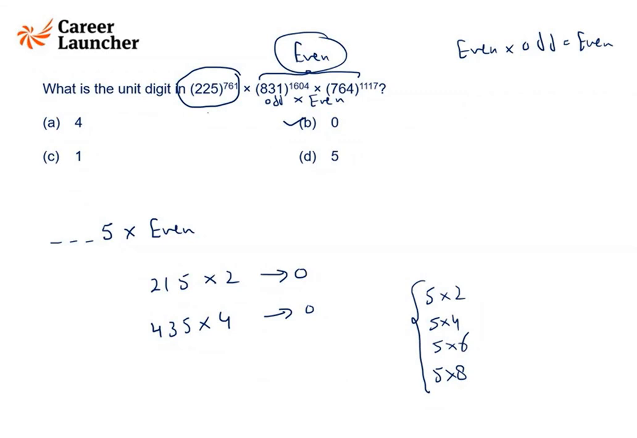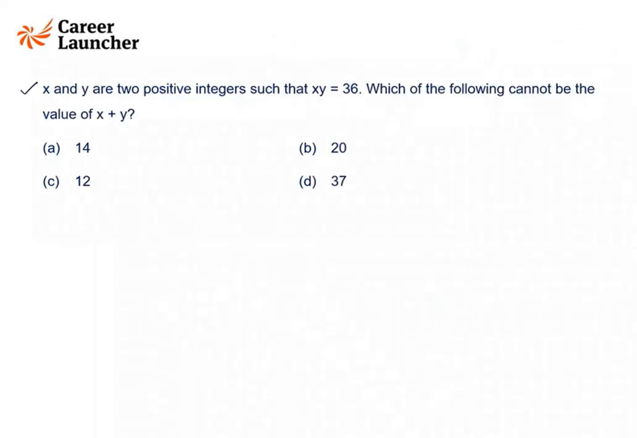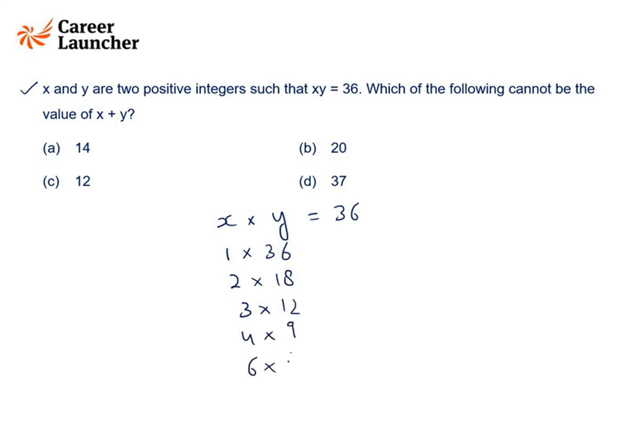Now let's move to the next question. 12. X and Y are two positive integers such that xy is 36. Which of the following cannot be the value of x plus y? So this is a simple question. Simple reasoning is there. X into y is 36. So in how many ways can I write 36? It is 1 into 36. It can be 2 into 18. It can be 3 into 12. It can be 4 into 9 or it can be 6 into 6.